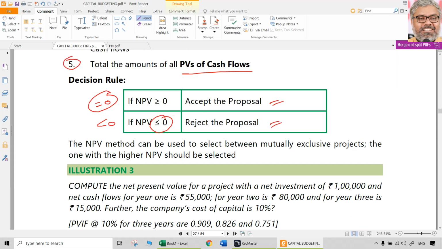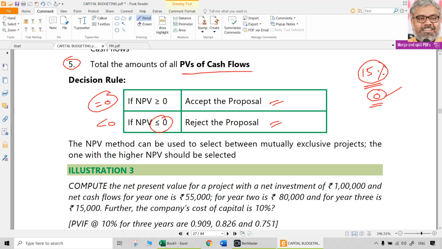Let us say the required rate of return for a company is 15%. If the NPV of the project is 0, that means the project is giving exactly 15%, which is okay. So 0 is also not a problem, that can be accepted. Again, that depends upon the management's decision. But logically, technically, 0 NPV also is okay. It is not completely a bad thing. But negative NPV, definitely no.